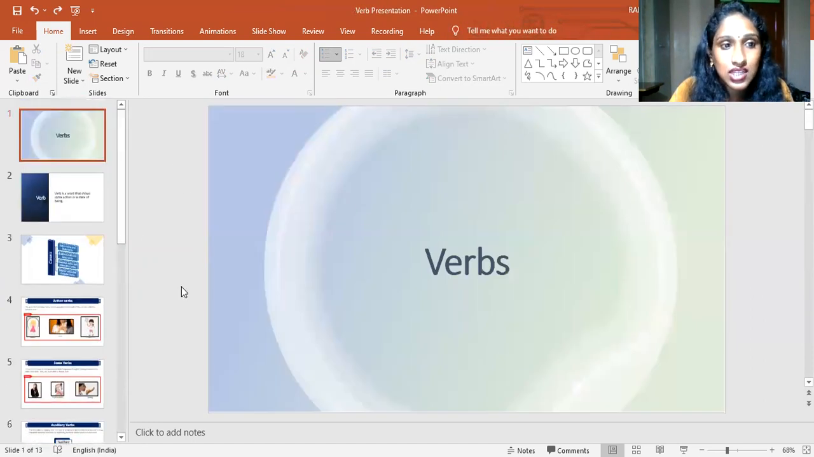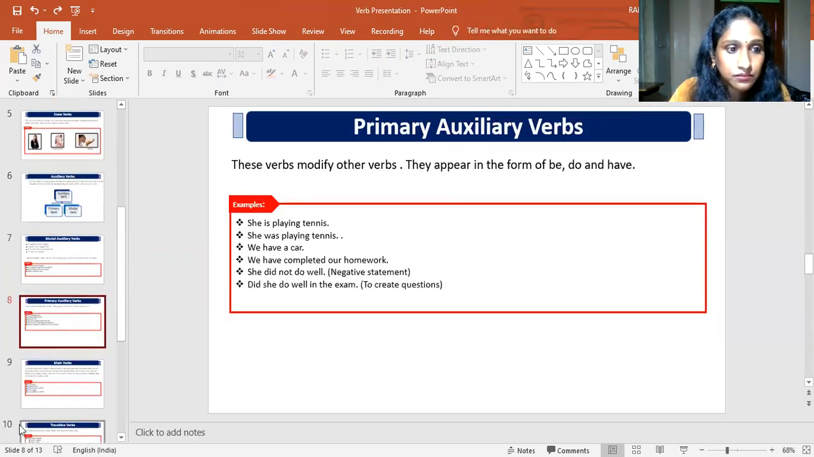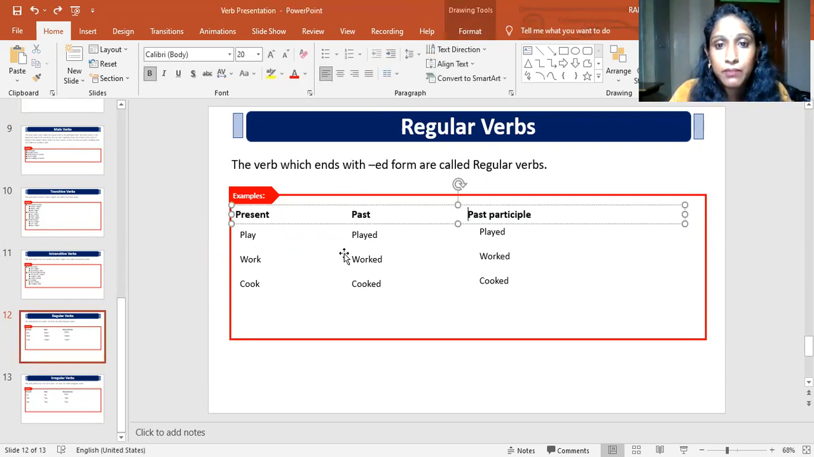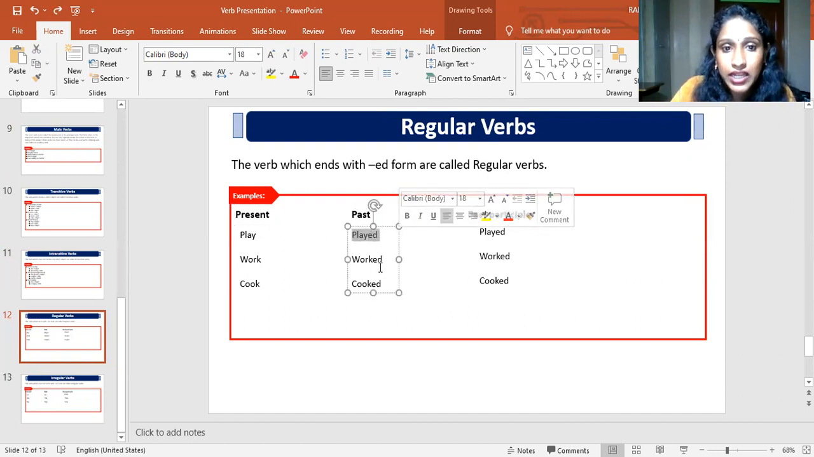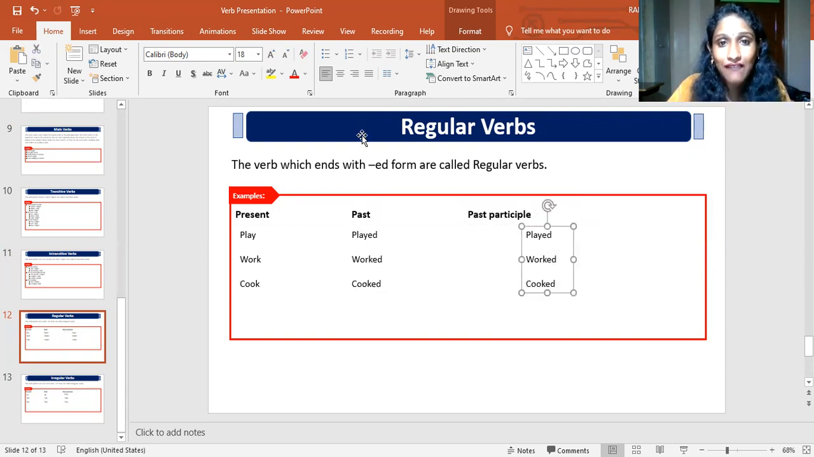Moving on to the last case, which is the regular verb and the irregular verb. So what is a regular verb? It's very easy. We all know the present, past, and past participle forms of a verb. Play, played, played. The verb which ends with ed, which means which has the same conjugation pattern, is called a regular verb. For example, you can see played, played, worked, worked, cooked, cooked. All these end with ed and have the same conjugation pattern. So these are called regular verbs.